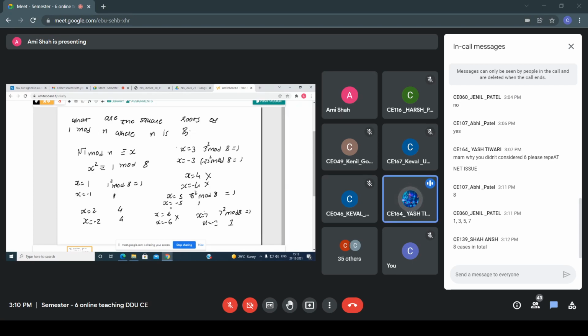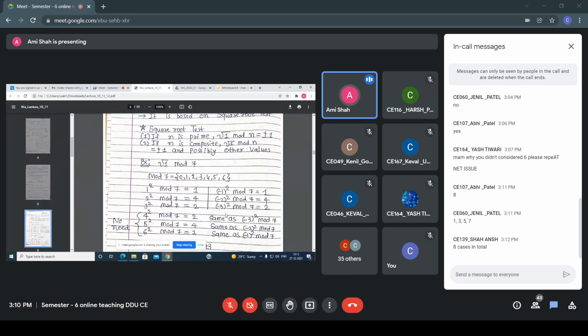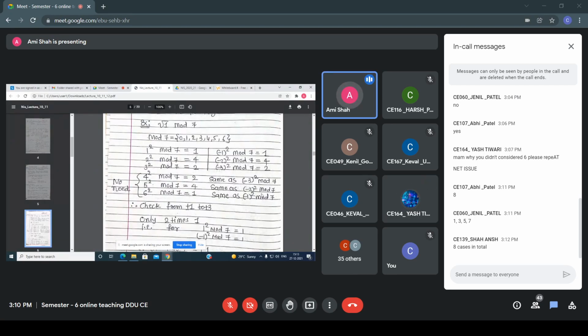No, ma'am, I am asking about the first example. In the last example, 36 mod 7, you will get answer 1. Okay, just wait. So you are talking about this one. Why are we not considering it? See, for 1 and minus 1, in both cases I am getting 1. Similarly, for 6 and minus 6, I am also getting 1. Right, in this particular case.